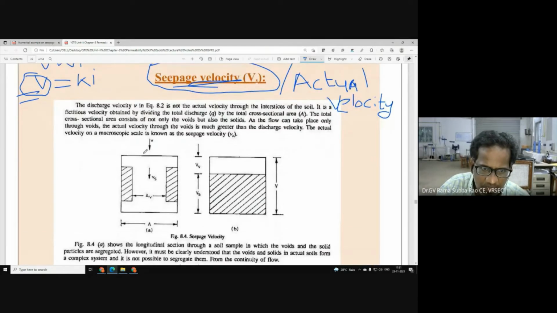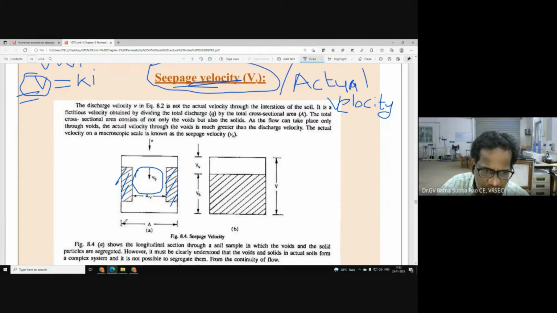So let us see this imaginary picture. Here we have volume of solids, and within the solids, this hatched portion is solids. Within solids, we can expect voids.